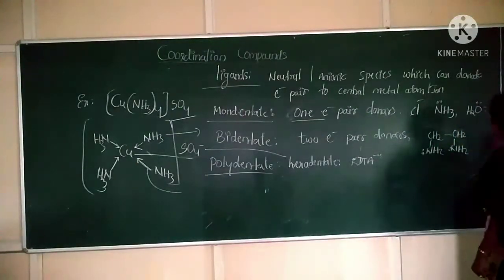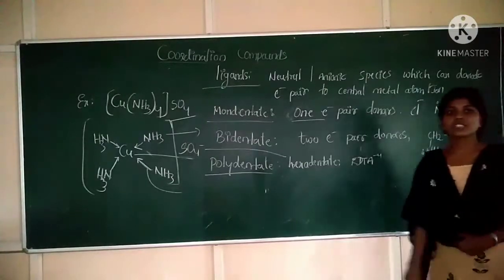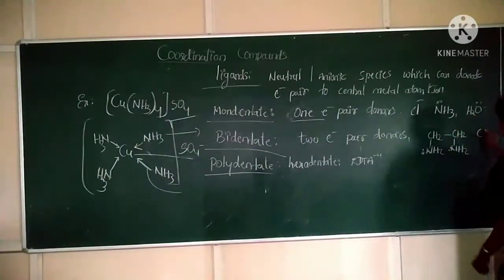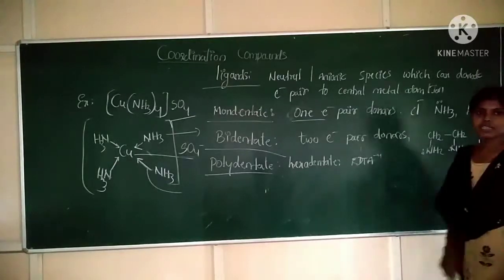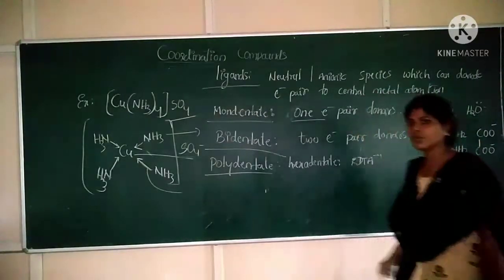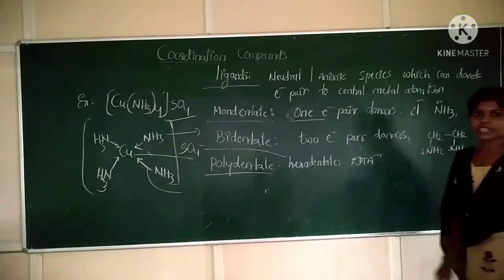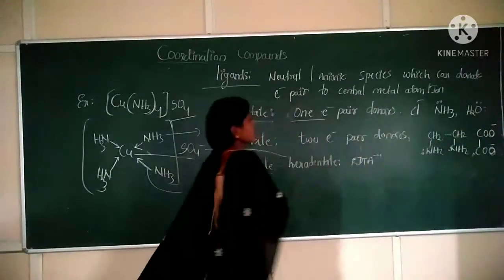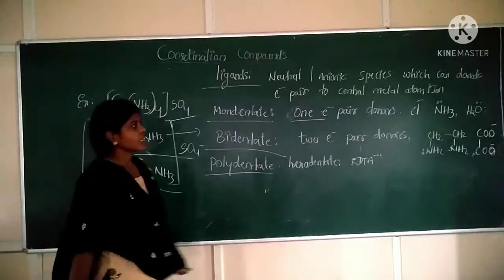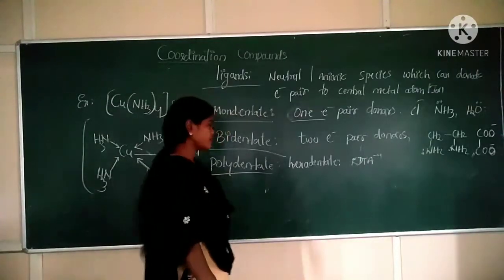One more example is oxalato. What is the formula? COO minus, COO minus. You know oxalic acid, correct? COOH, COOH. When you remove the hydrogen ions, it will form COO minus and COO minus. So these are the two ligating atoms. Clear? So ethylene diamine and oxalato are examples for bidentate ligand.